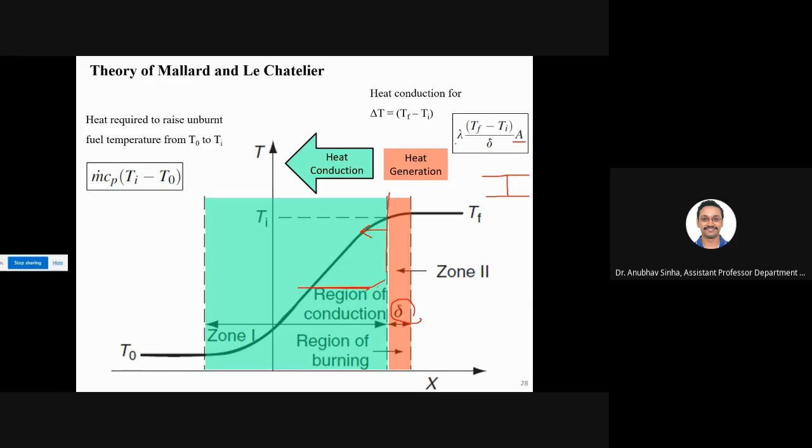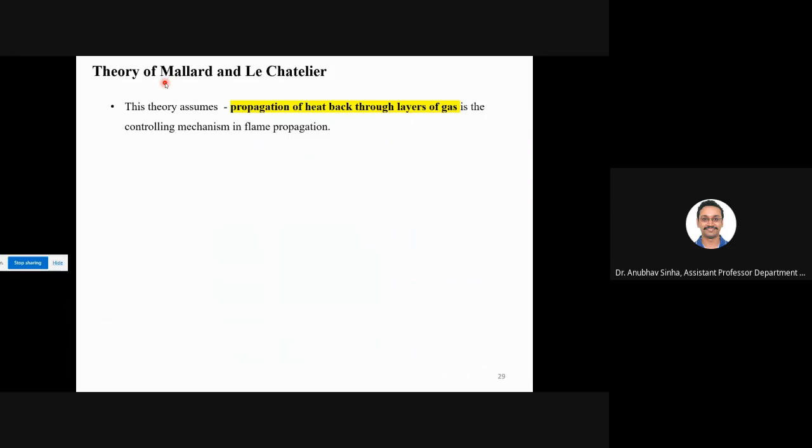So we'll talk about heat balance. We'll say that heat is getting conducted from here, and that heat is being used to heat this unburned gas to raise the temperature from T0 to Ti. That is the basic idea, the basic assumption behind this theory, Mallard and Le Chatelier. They are assuming that propagation of heat back through layers of gas is the controlling mechanism that controls how your flame is formed or how your flame propagates.